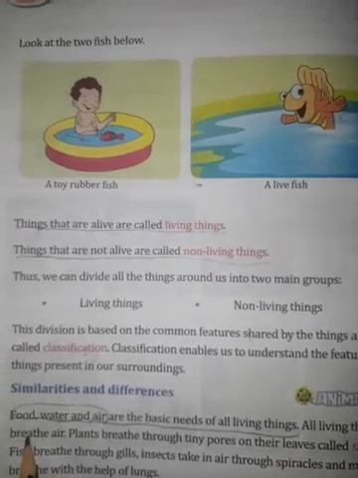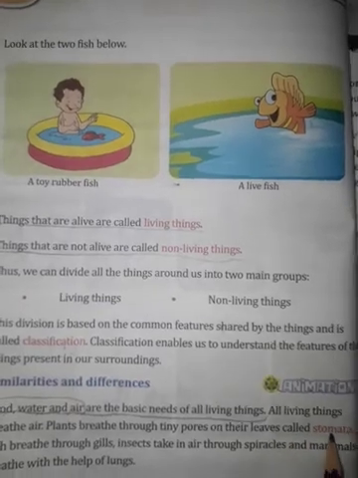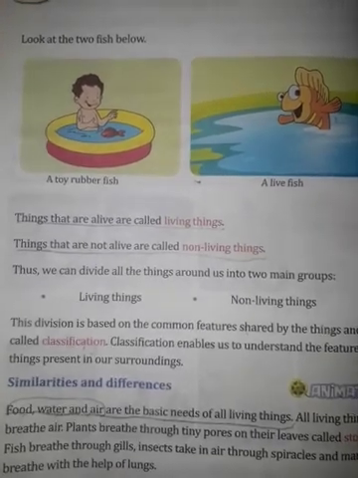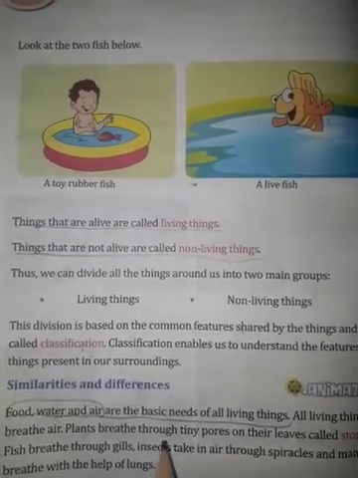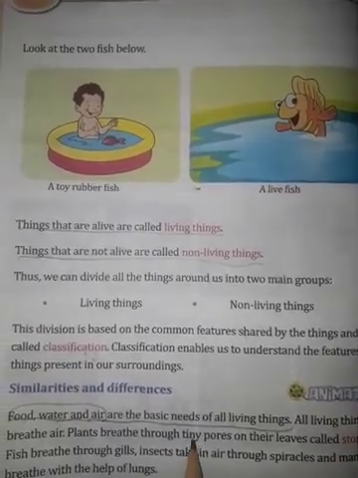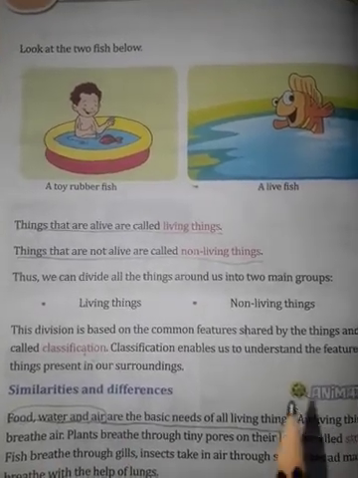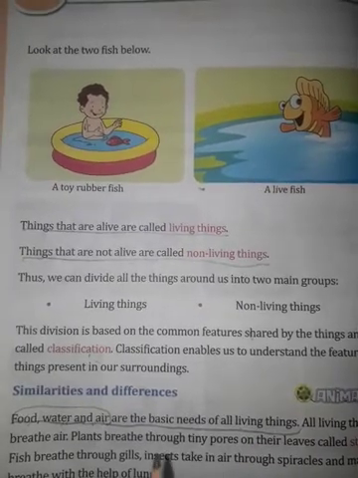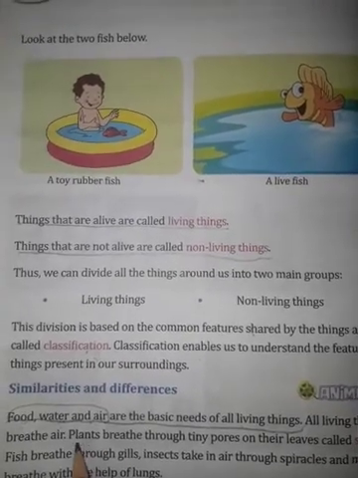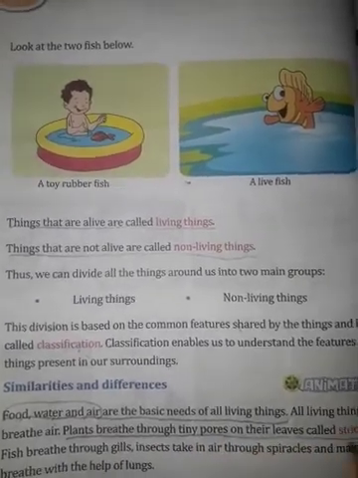All living things breathe air. Plants breathe through tiny pores on their leaves called stomata. How do plants breathe? With the help of tiny pores called stomata. You can see the stomata, tiny pores on the surface of the leaf. These are very small holes, called tiny pores, and we say stomata.